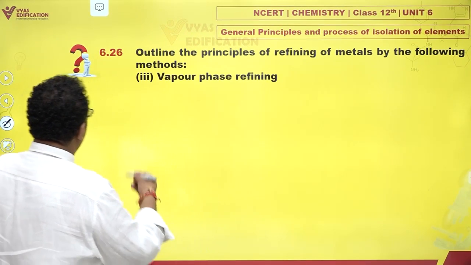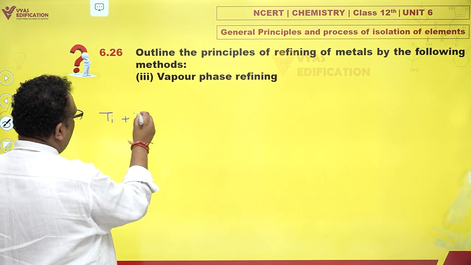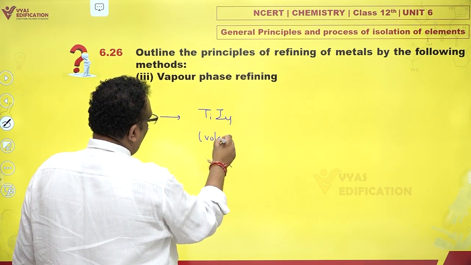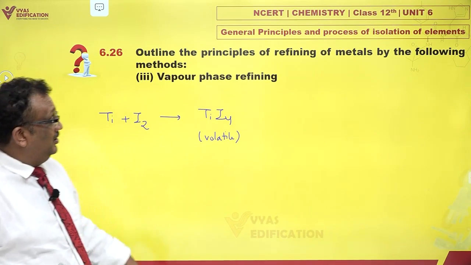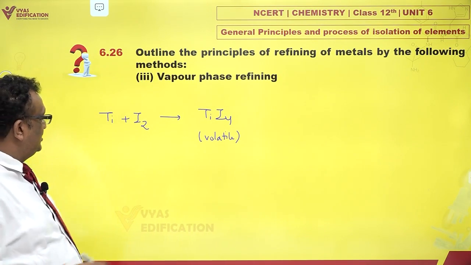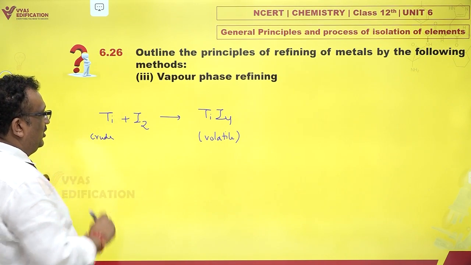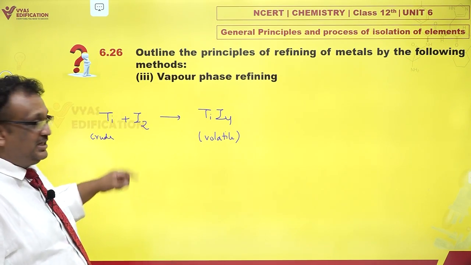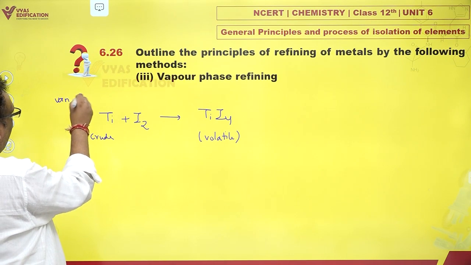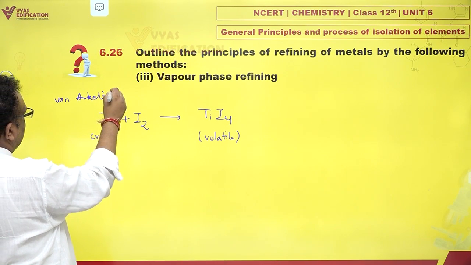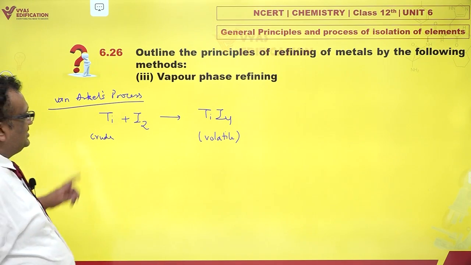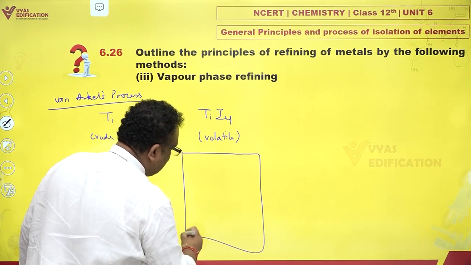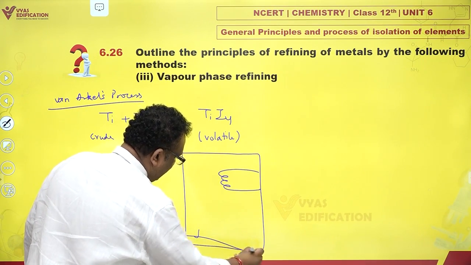Say you take a metal, say titanium, you react it with iodine, and you get TiI4. This is volatile. Now, the first principle is you take crude metal and react it with something which converts it to a volatile compound. This is an example of Van Arkel's process, here for titanium and iodine. This is the kind of box which is there. There is a heated filament and there is titanium along with iodine.